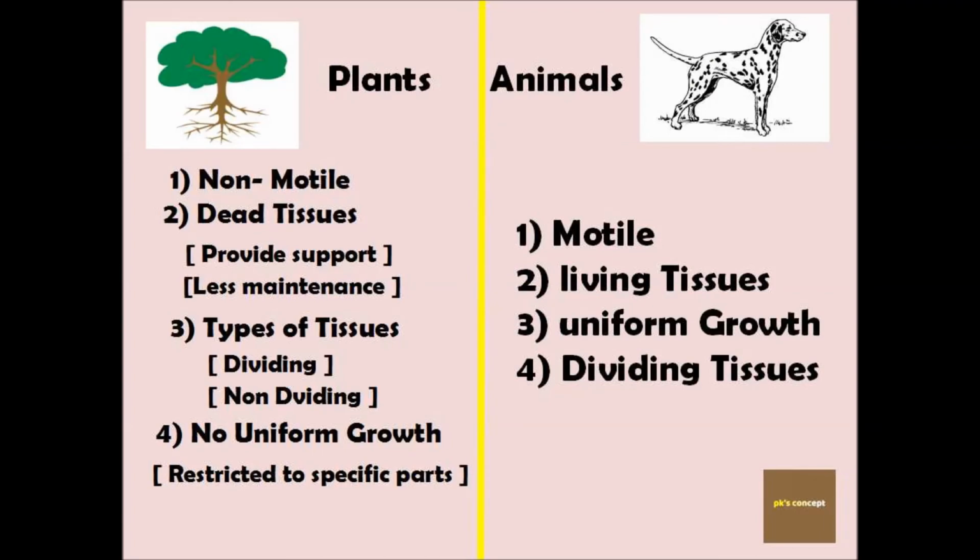Plants do not move like animals, they are always stationary at one place, so they are non-motile. Secondly, plants have dead tissue because they need only mechanical support, so they have low maintenance. When we look at animals, they have motile tissue because they move from place to place. Animals have living tissue, and they get nutrients from nature. Basically plants have two types of tissues. One is dividing and the other is non-dividing. The dividing tissue is present throughout life, for example in the root.